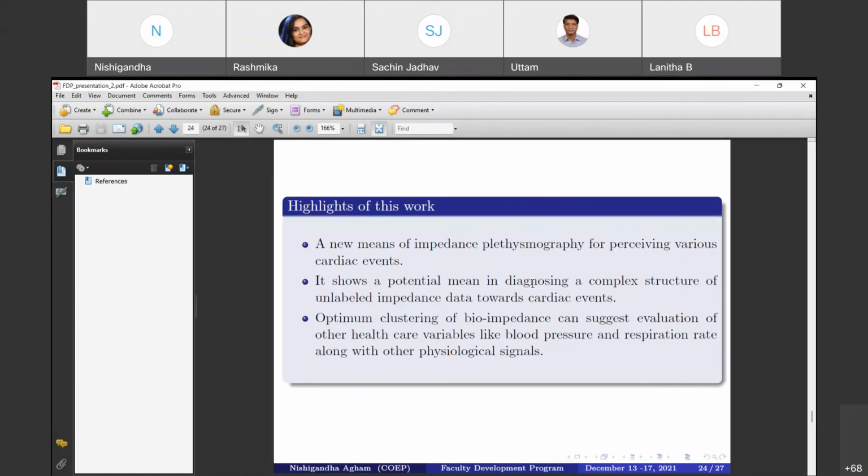For example, if we use ECG and PPG, other physiological signals along with the IPG, it may show better results for the estimation of blood pressure and respiration rate. So we can consider this as our future work for the estimation of the respiration rate. So this was all about our proposed work, which mainly focuses on the analysis of different physiological signals towards continuous and cuffless BP measurement.